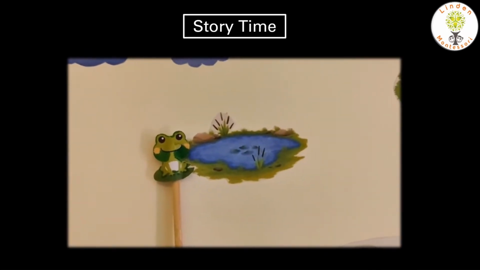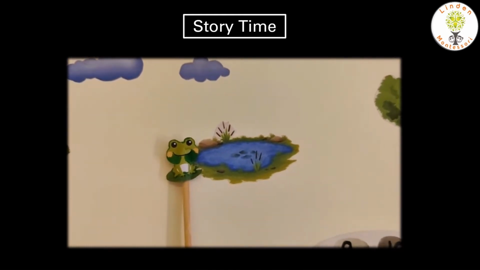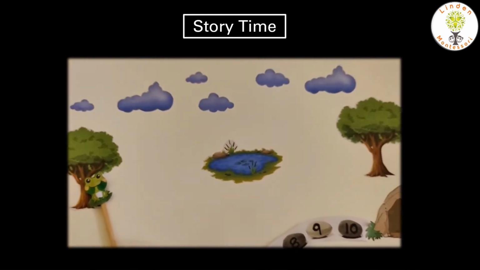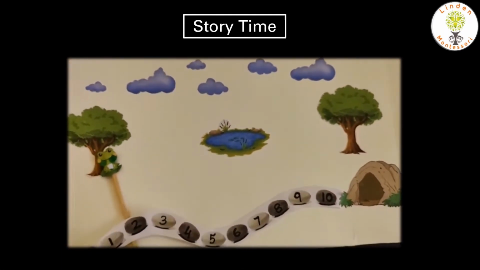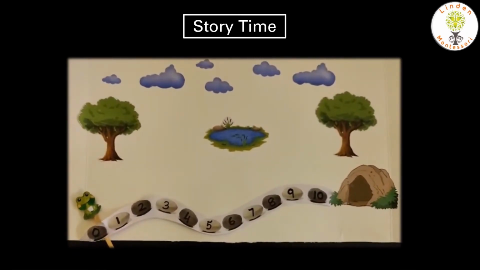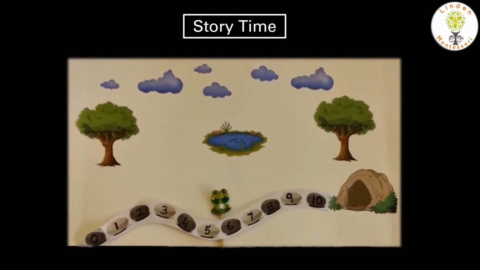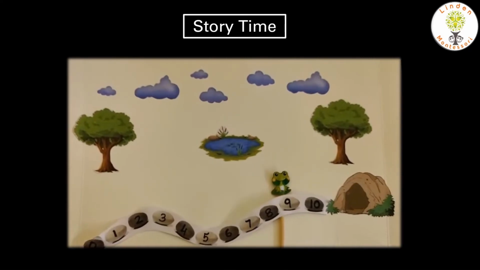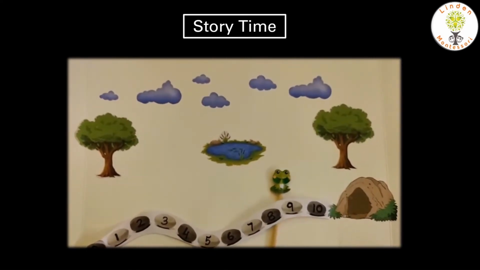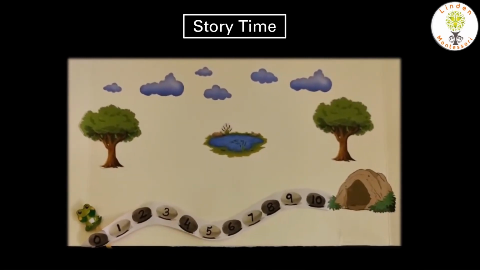Once upon a time there lived Frodo the frog. He was drinking water in the pond. After that he wanted to rest underneath the tree. Then he saw some stones and a cave. He wanted to explore. So he started hopping on the stones and he slowly reached the cave. He was so happy. He went back again and he wanted to do the same thing again.